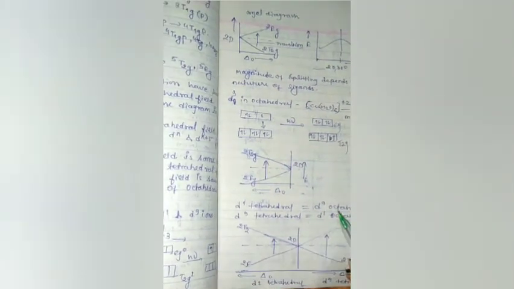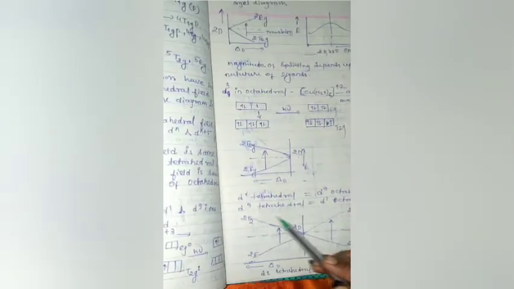Okay, next we see d1 tetrahedral is equal to d9 octahedral. It means the d1 tetrahedral Orgel diagram is the same as the d9 octahedral complex. And d9 tetrahedral is equal to d1 octahedral complex.